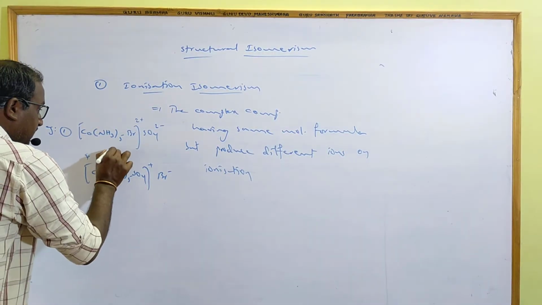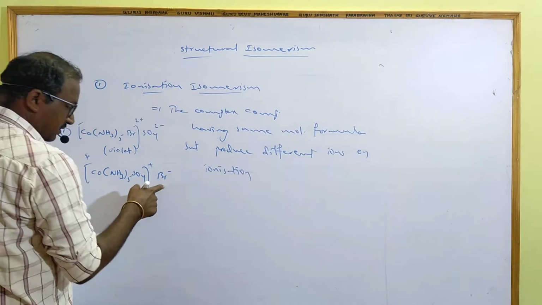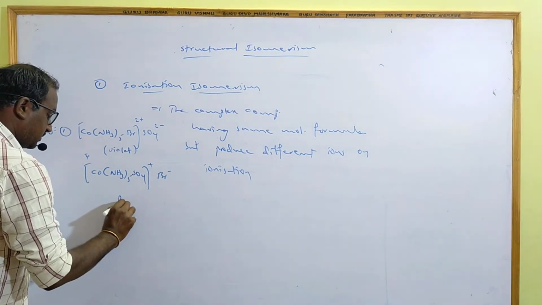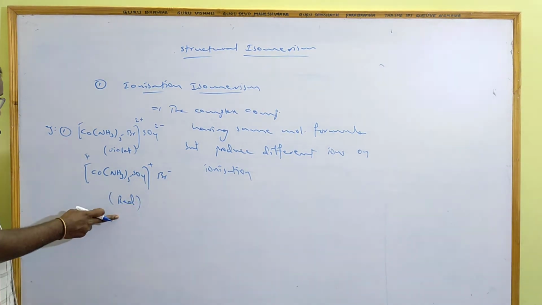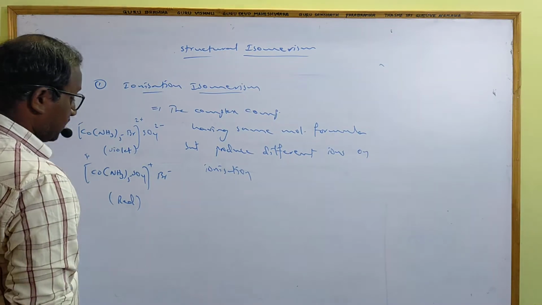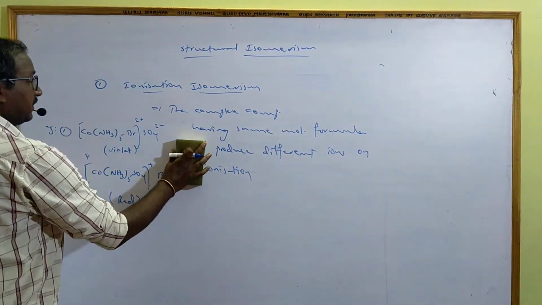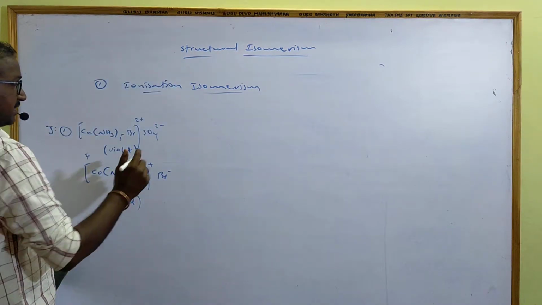The complex with sulfate as the counter ion is violet in color, and the one with bromide is red. One more important thing is that we can identify these complexes like this.